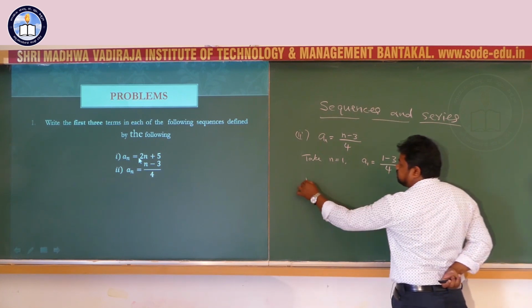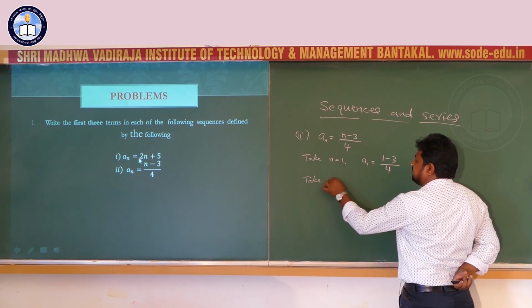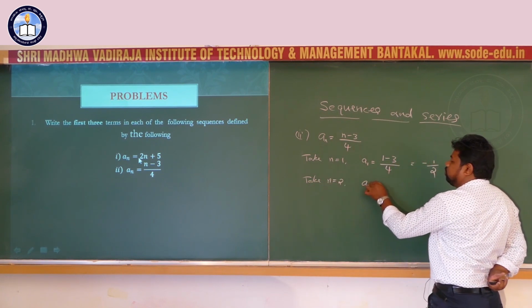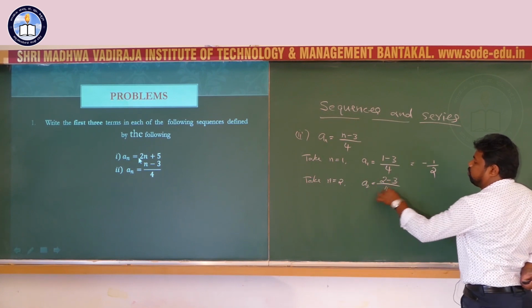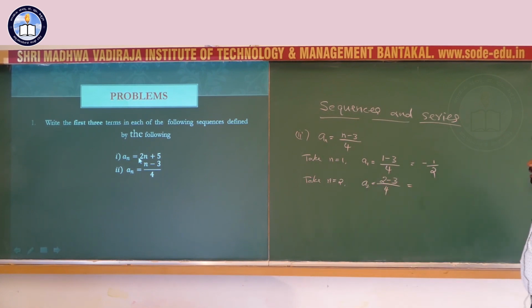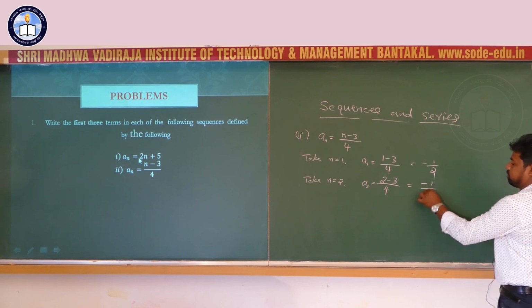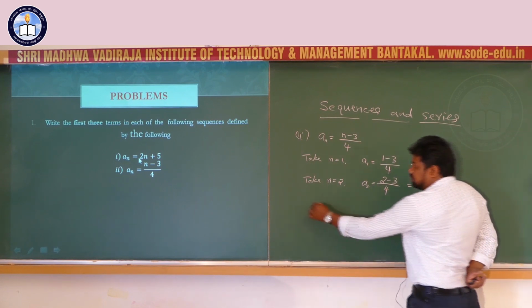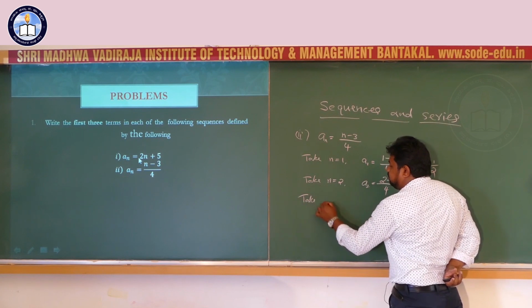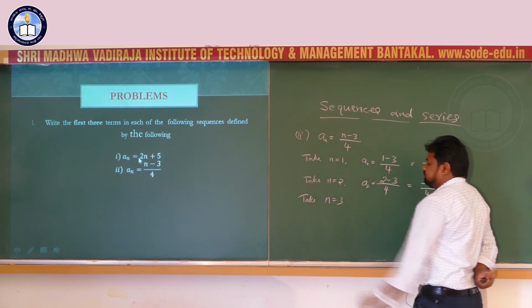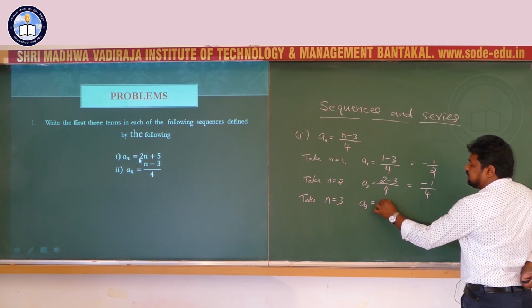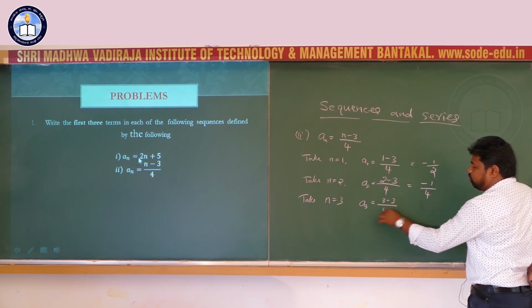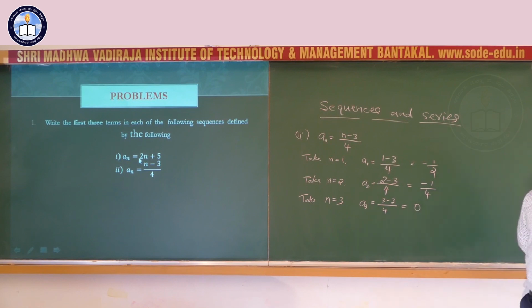Second term, take n equal to 2: a2 equals (2 minus 3) by 4, that is equal to minus 1 by 4. For the third term, take n equal to 3: a3 equals (3 minus 3) by 4, that is equal to 0.